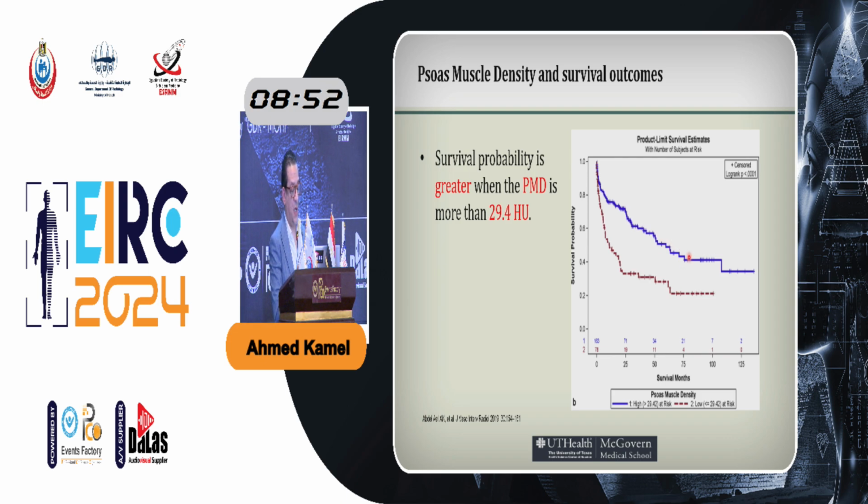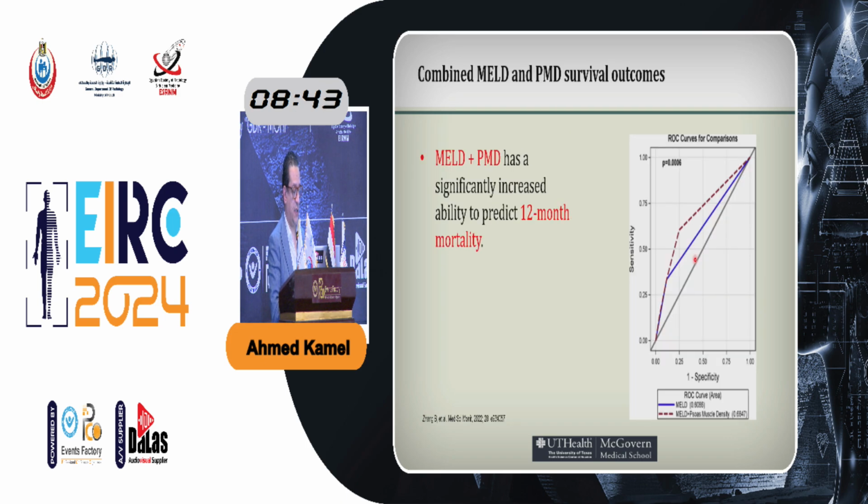Those who had more muscle mass actually survived better than those who had a Hounsfield unit less than 29, and that was also statistically significant. So we wanted to see if we can combine the MELD, which is already established and used, and add to it another metric that can be used to distinguish those who will survive better than the others after TIPS.